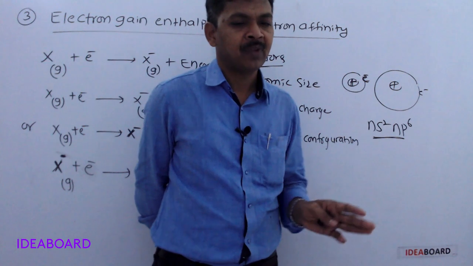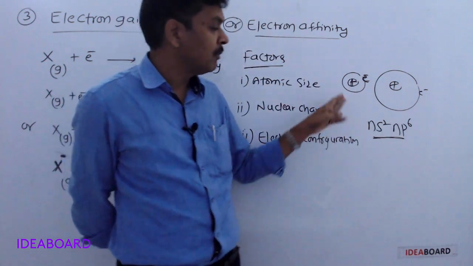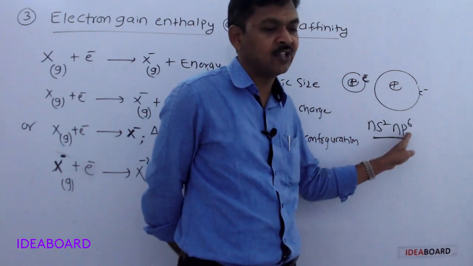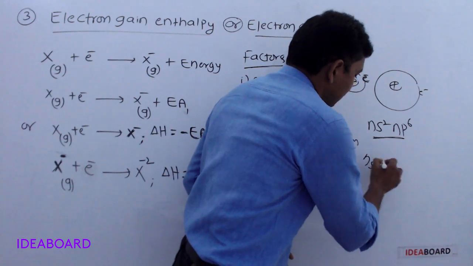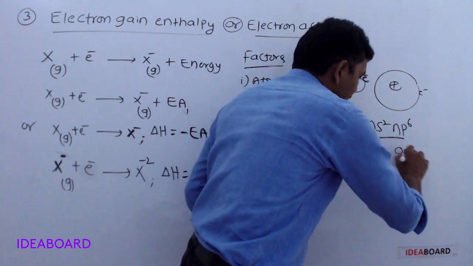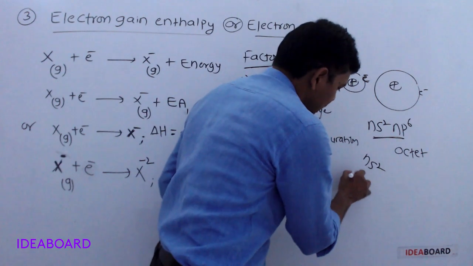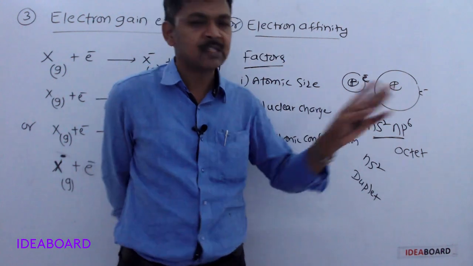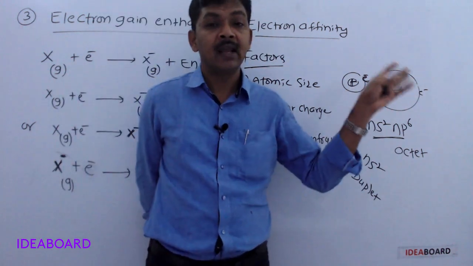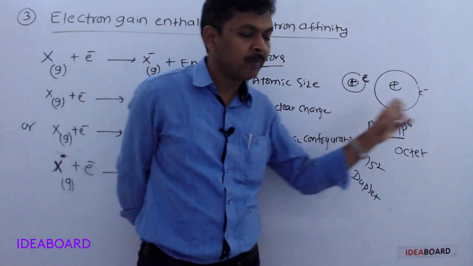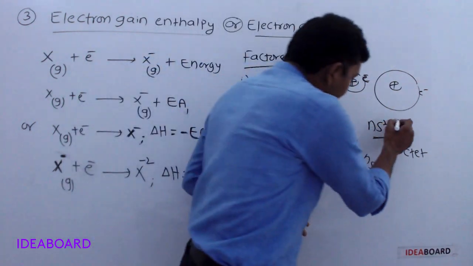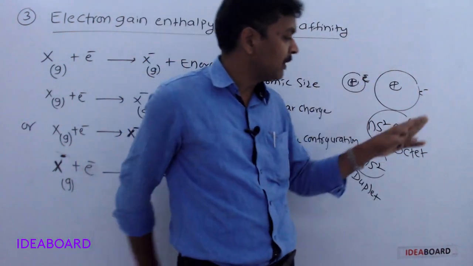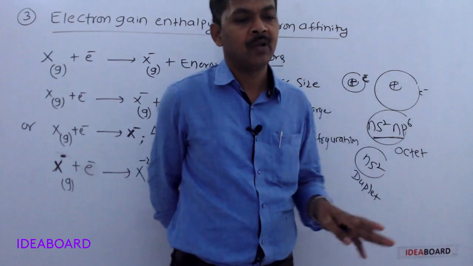They have no need of electrons. In the periodic table, every element tries to get this octet configuration or this duplet configuration. This is octet configuration, this is duplet configuration, the zero group elements configuration. Every element tries to get the zero group elements configuration. Already they have a stable configuration, that's why they don't need electrons. So for zero group elements, electron affinity values are positive.